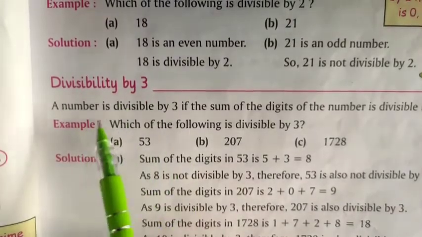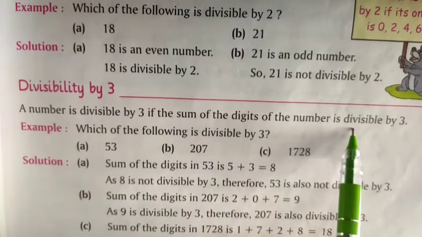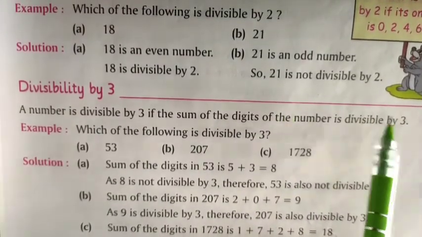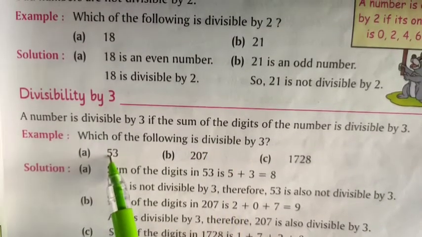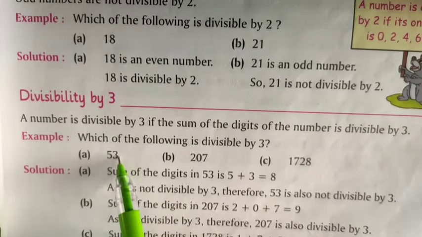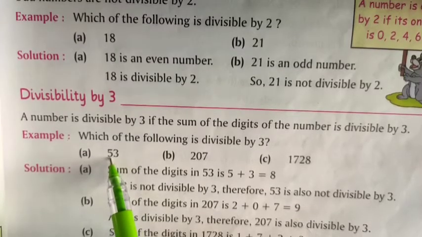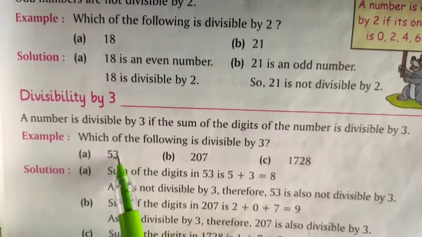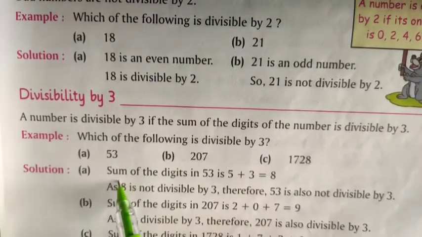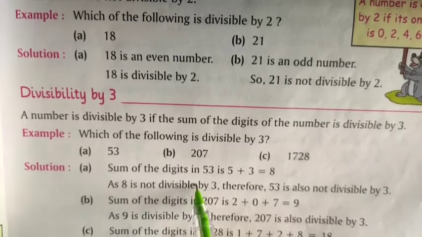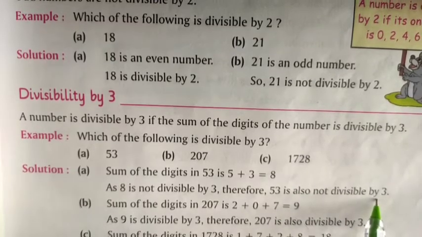Divisibility by 3. A number is divisible by 3 if the sum of the digits of the number is divisible by 3. For example, we check whether this number is divisible by 3 or not. 53, we can take it. Now we sum these digits. 5 plus 3 equals 8. 8 is not divisible by 3. Therefore, 53 is not divisible by 3.